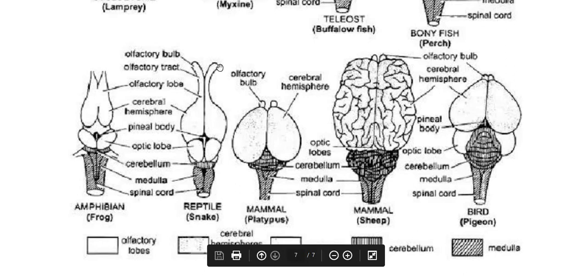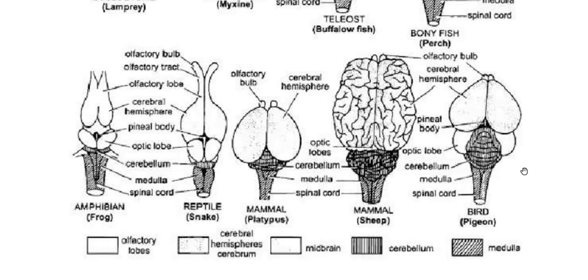You can compare the reptilian brain and the brain of bird or pigeon. It is quite larger than that of the reptilian brain, whereas the olfactory lobes are much smaller than that of the reptilian brain. So olfactory lobes are small, but the two cerebral hemispheres are larger.